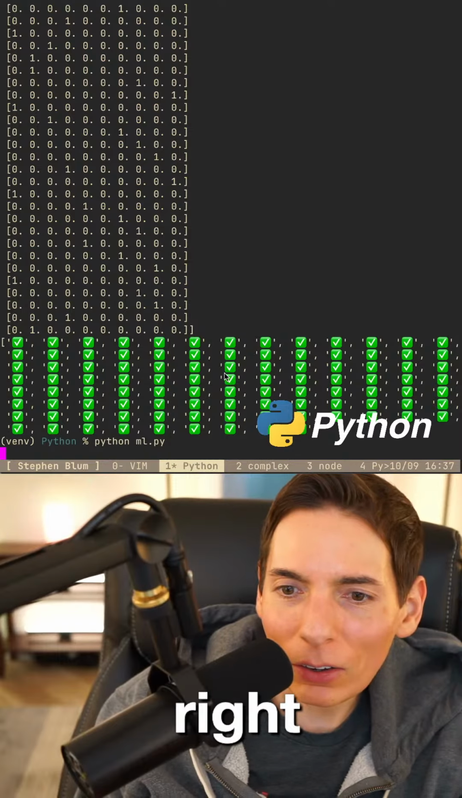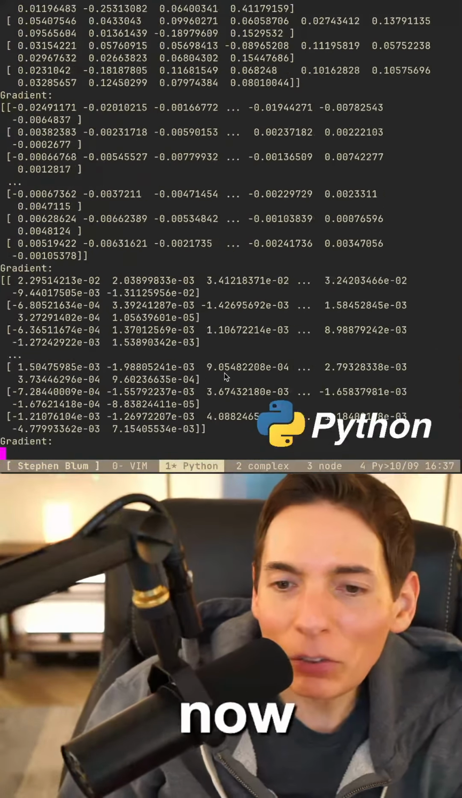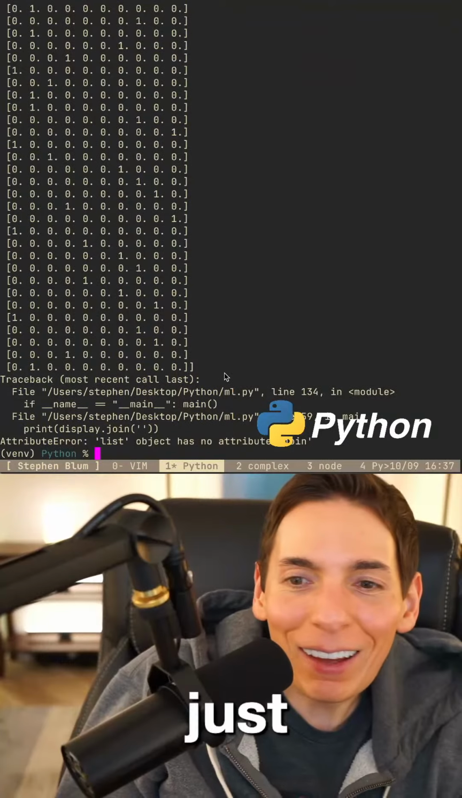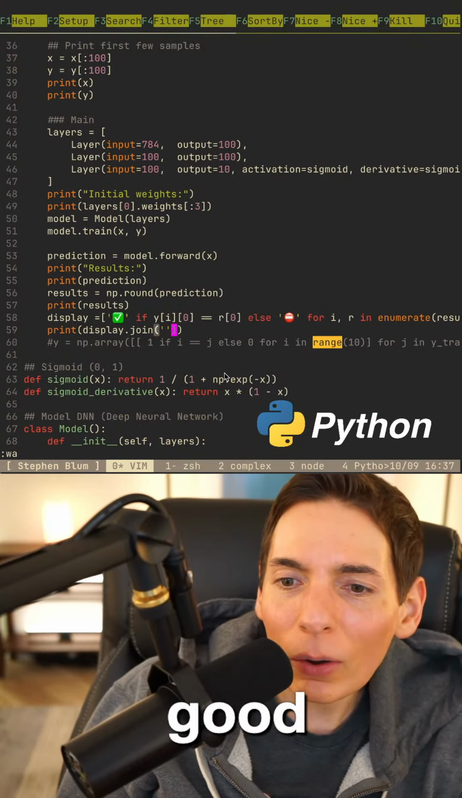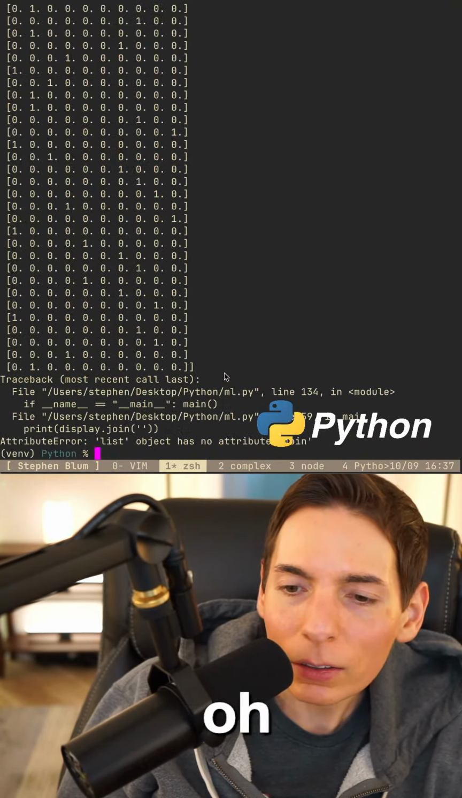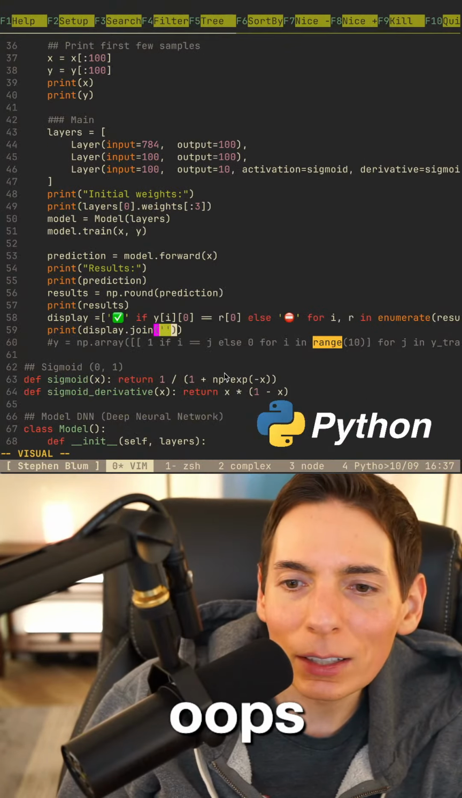Let's rerun it again. So now our greens will look very pretty. And if you just see a bunch of green check marks, that means it's good. Oh, whoops. Oh no, I can't do a join on that. It won't let me do a join. List object has no attribute join. That's because I did it wrong.